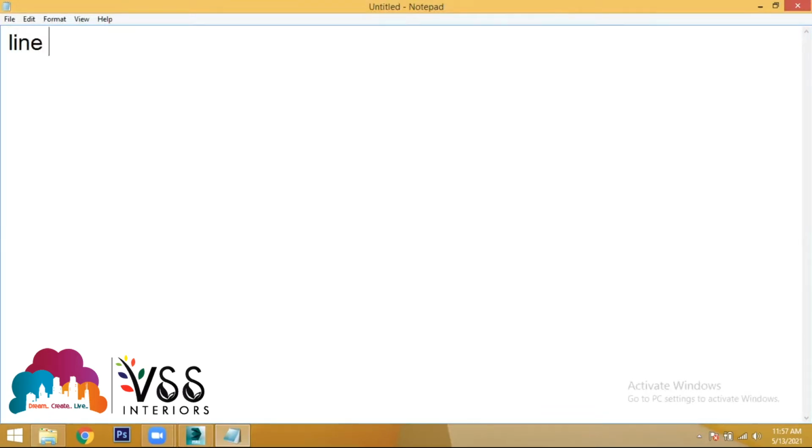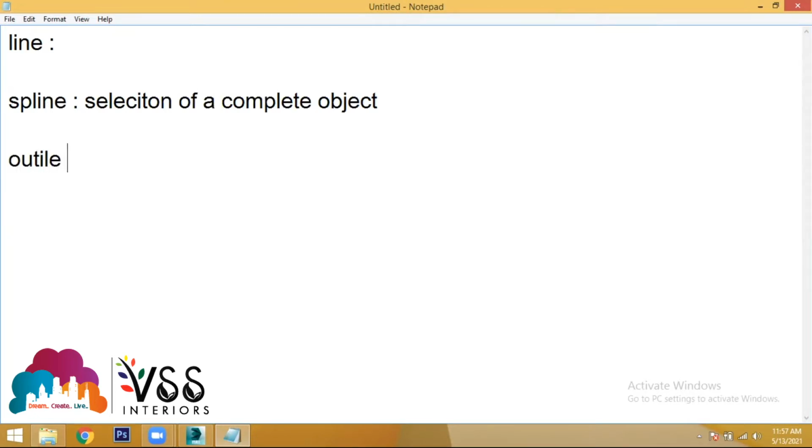In line, we are talking about the spline tool. Selection of a complete object is nothing but spline selection. With the help of spline selection, we can use the option called outline.